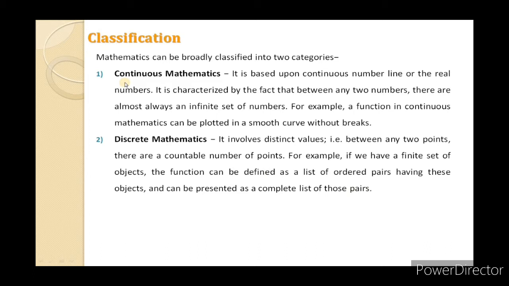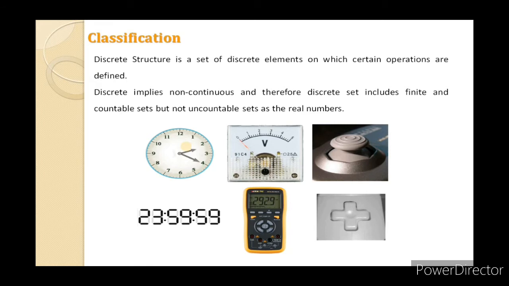But if we discuss float, then between 1 to 10 there may be an infinite number of values. The float values may be 1.1, 1.2, 1.21, 1.22, 1.23, 1.24, 2.1, 2.22, 2.225. Means there are an infinite number of float values between 1 to 10. This is continuous mathematics. We have to remember that continuous means infinite and uncountable, and discrete means finite and countable values. That is what we call discrete mathematics.